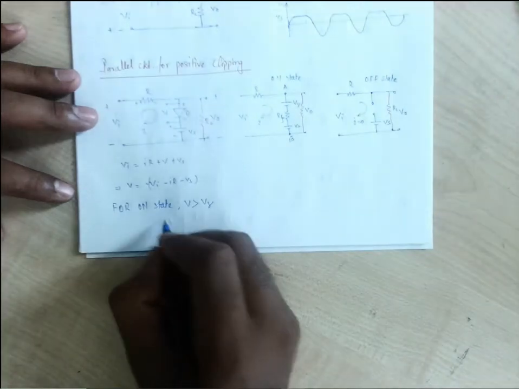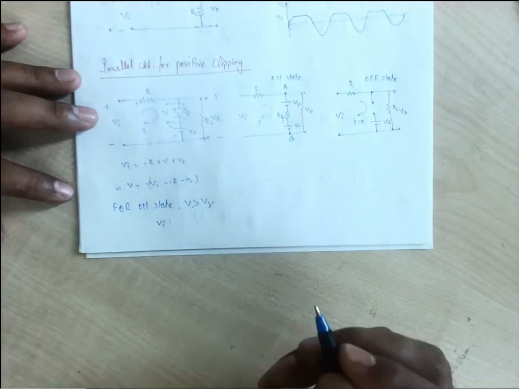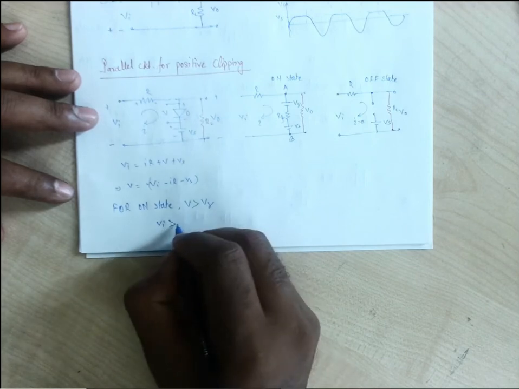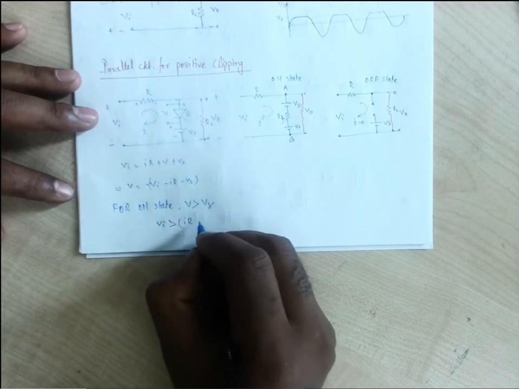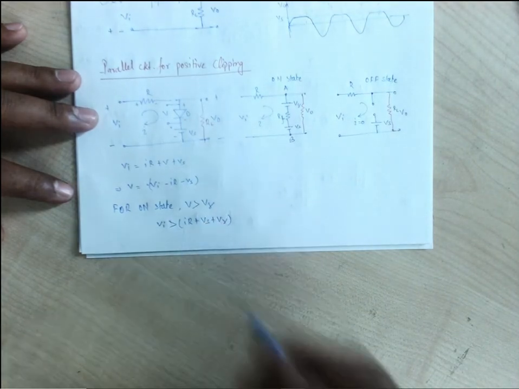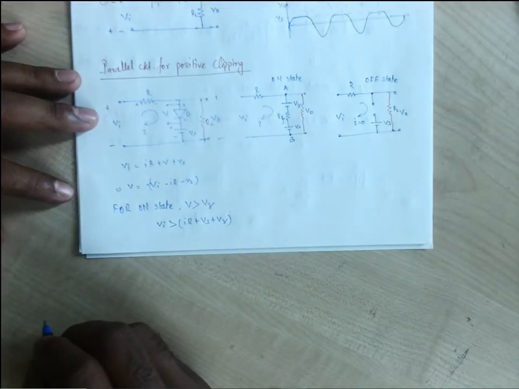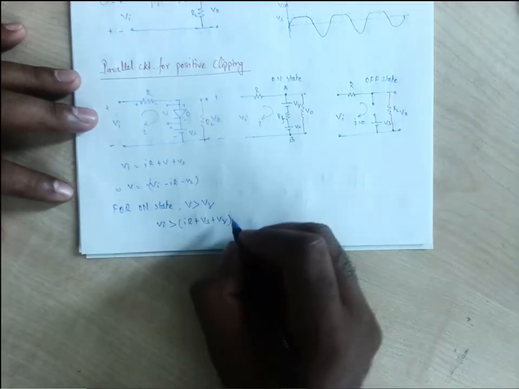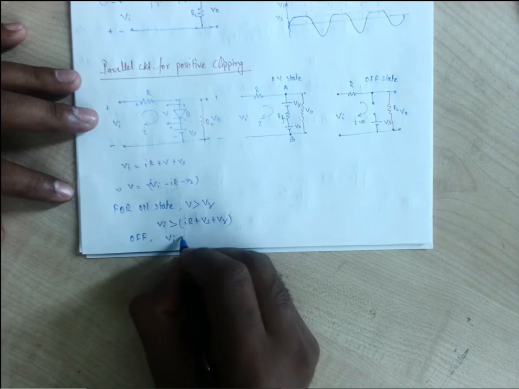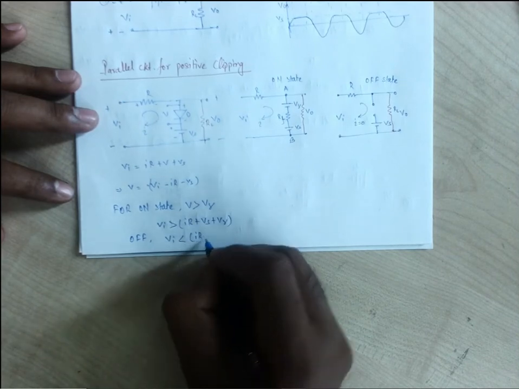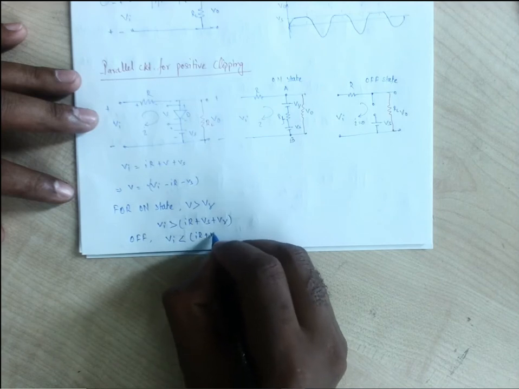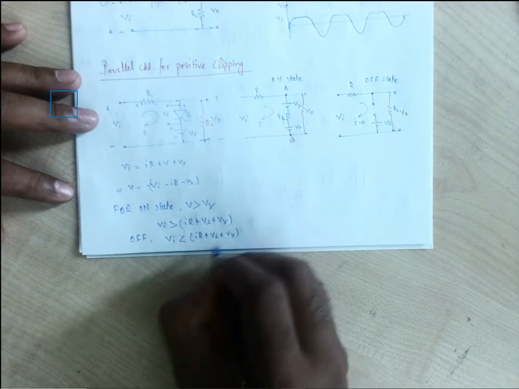So we can consider this Vi should be greater than I into R plus Vs plus V gamma. For the off state, Vi should be less than I into R plus Vs plus V gamma.